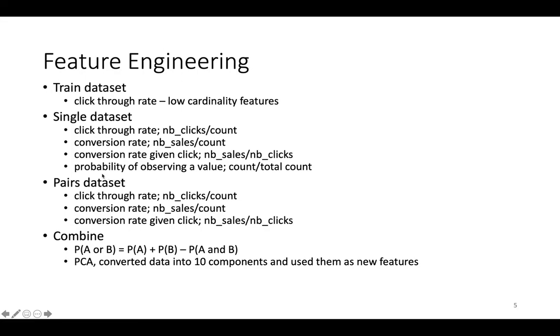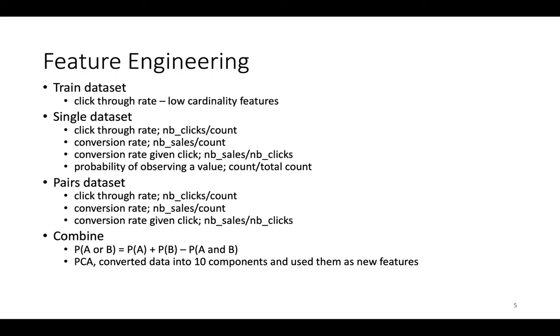We also calculate the probability of every value, which is the count divided by the total of the counts for the feature. Similarly, we calculate some probabilities from the pair dataset. Again, we calculate the click-through rate, conversion rate, and the conversion rate given the click for the pair. Then we try to combine these data and extract more information by combining.